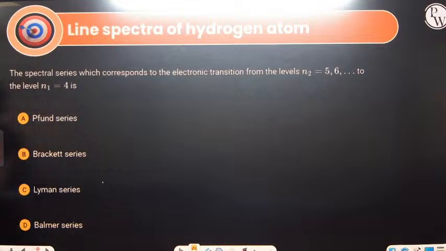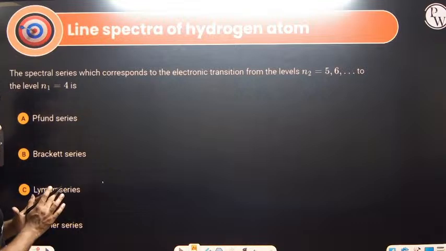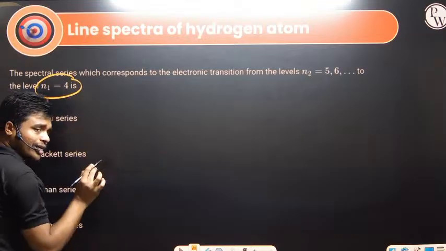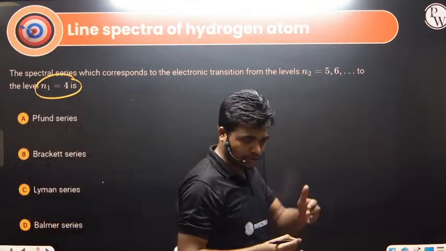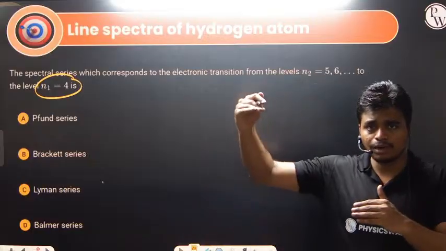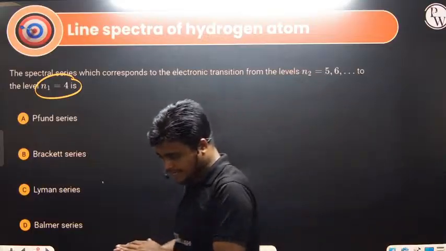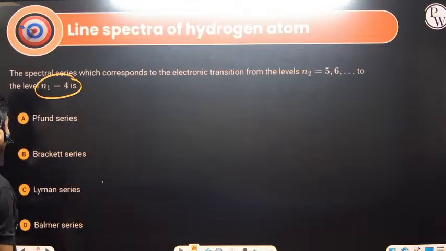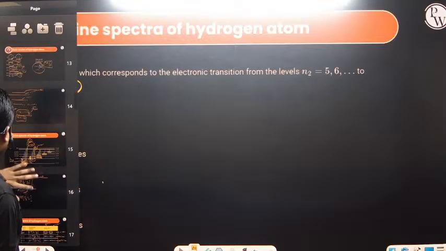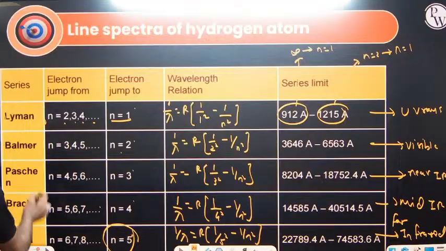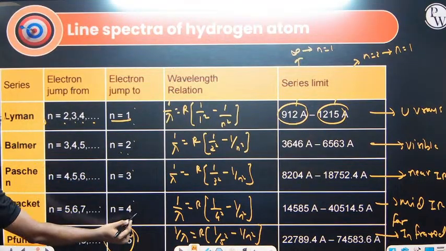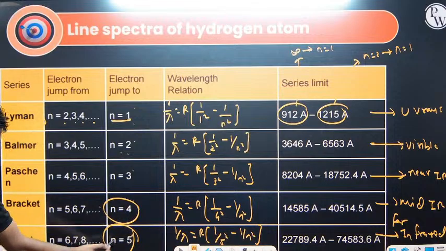Moving to next question. The spectral series which corresponds to electronic transition from n2 equals 5 to n1 equals 4. What is the final destination? The destination is 4. Lyman is n equals 1, Balmer n equals 2, Paschen n equals 3, Brackett n equals 4, and Pfund n equals 5. So they are asking about the spectral series.